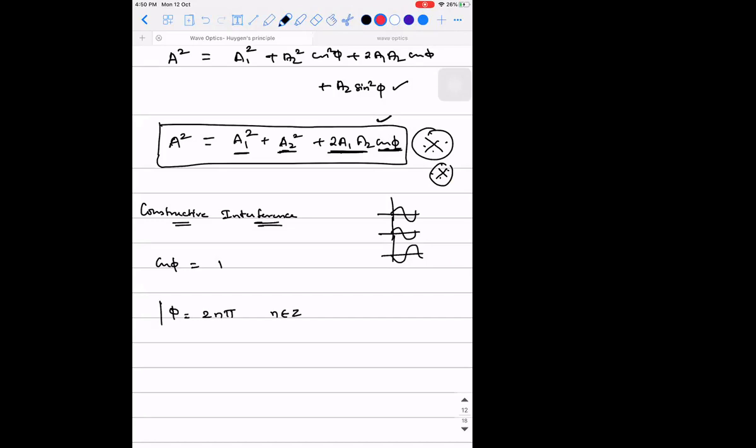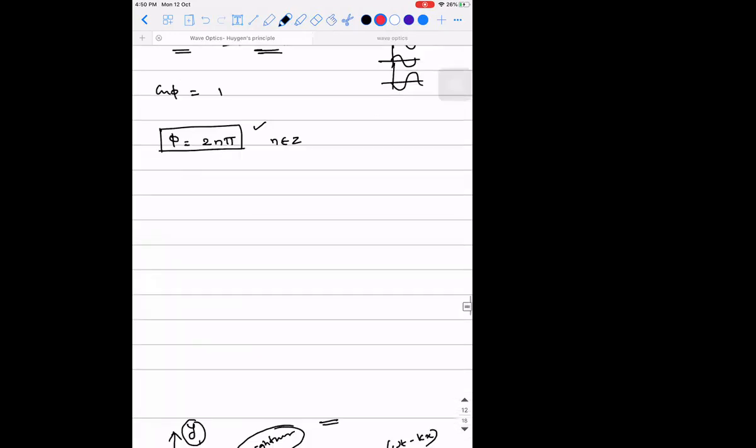Am I clear till this point? So phi is equal to 2n pi means the phase difference between the waves that are getting interfered or superposed should be an even multiple of pi. That is the condition for constructive interference. Leave some space here because I have to explain another concept that will take some time. I will do that in the next class. As of now, let's see only about phase difference.